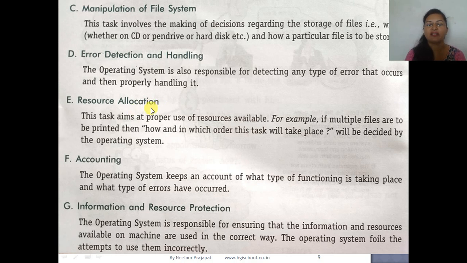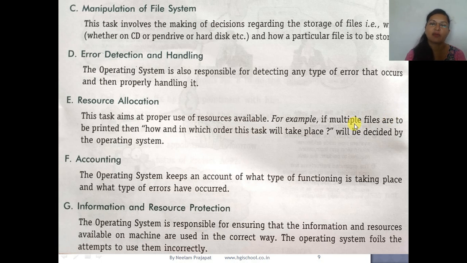Resource allocation means the resources, the devices which are connected with the CPU. These devices are allocated a particular task. So this task aims at proper use of the resources available. For example, if multiple files are to be printed, then how and in which order will this task take place?